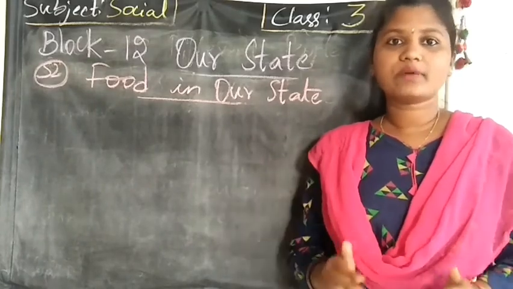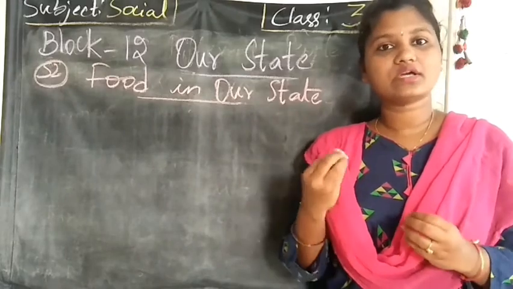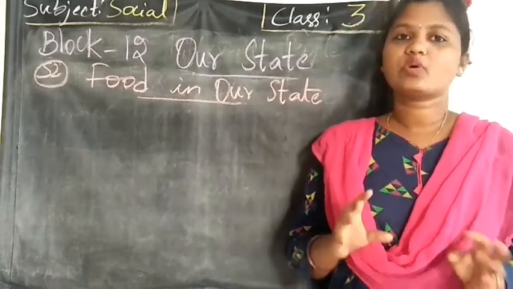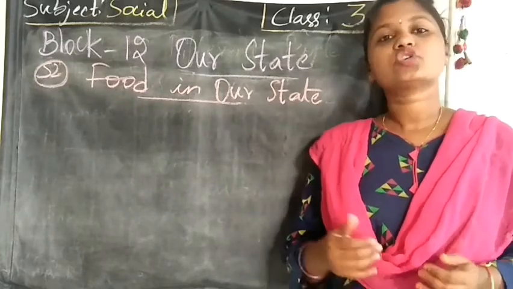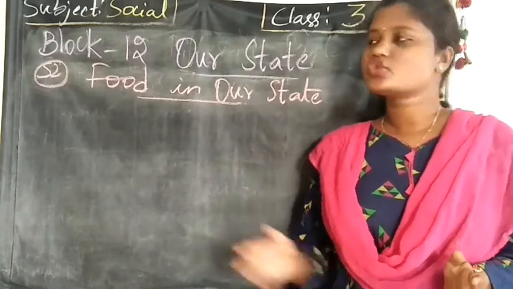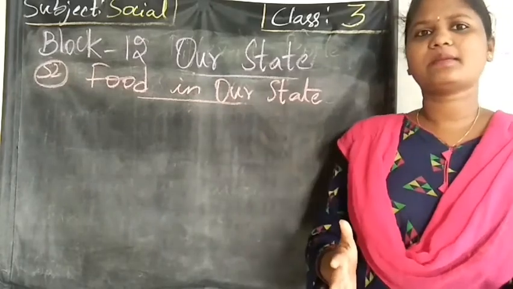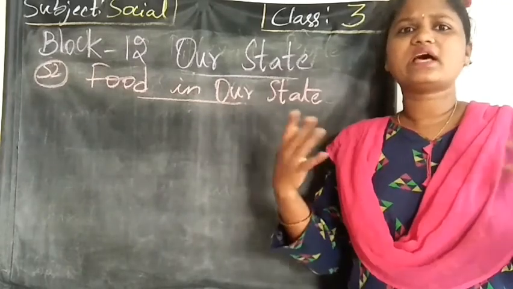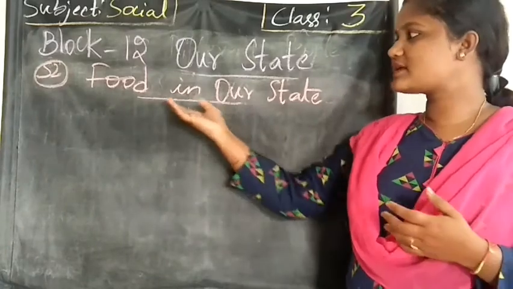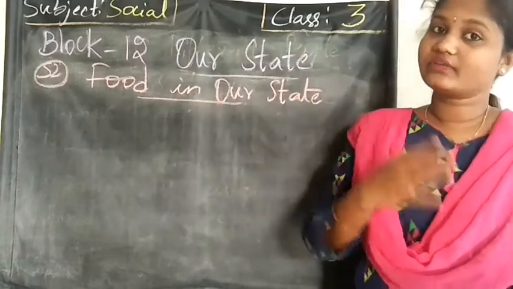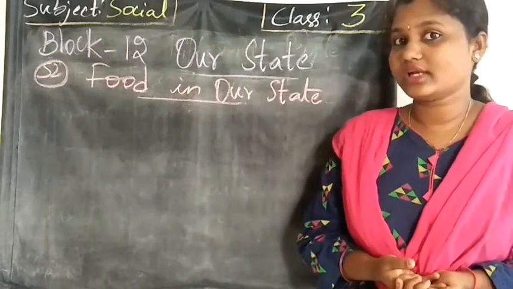We get those ingredients mostly from our state only. So that is famous in Hyderabad. So food in our state, in Hyderabad, is Hyderabad biryani. In other states it will be different food items. In different states we have different food items, children.